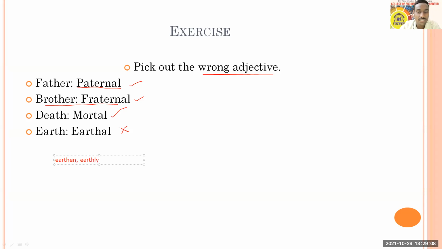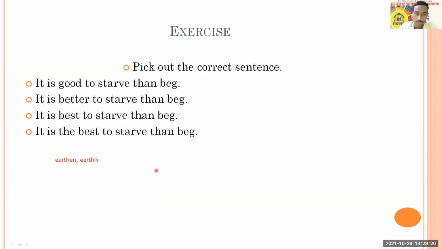Therefore earthal is not right here, and that's why option D is the answer. So earthal is not okay.